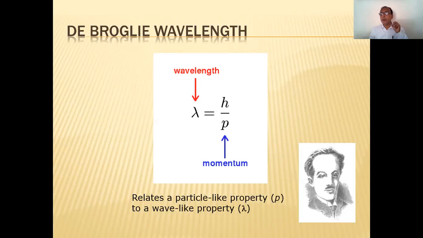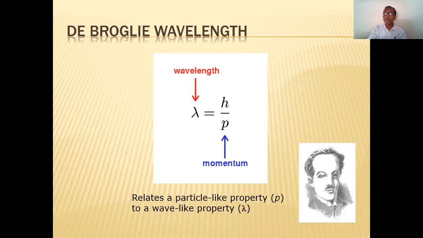That means this equation, lambda is equal to h upon p, yeah, lambda is equal to h upon mv. This relates the particle-like property p to the wave-like property lambda, isn't it? That is, this expression for the wavelength, the de Broglie's wavelength, is nothing but h upon p. It relates the particle property, that is the momentum of the particle, and lambda, the wavelength, that is the wave-like property. Have you understood? May I go further?